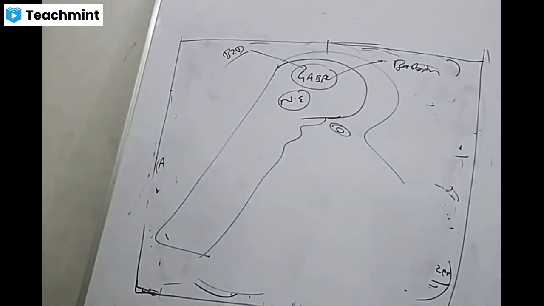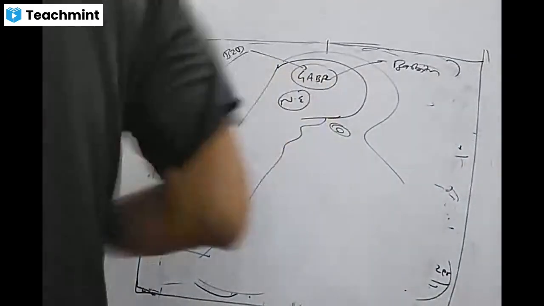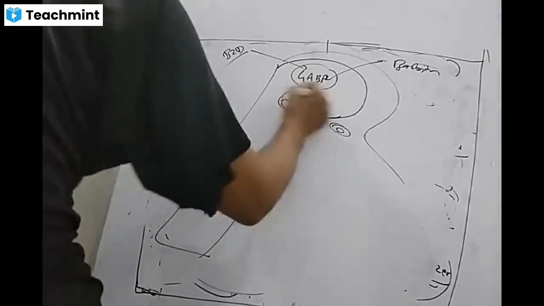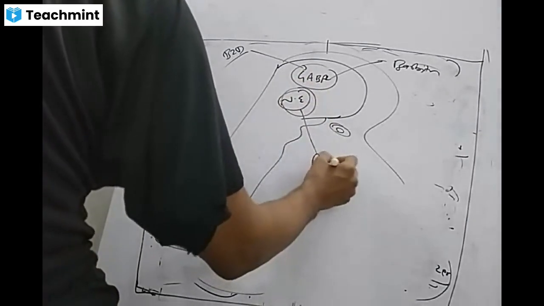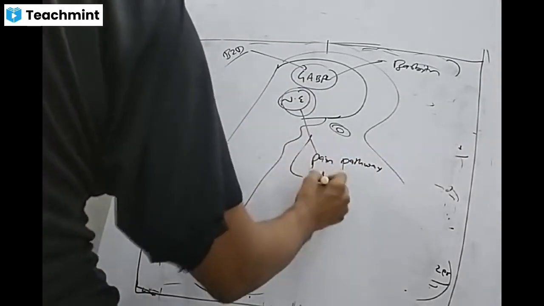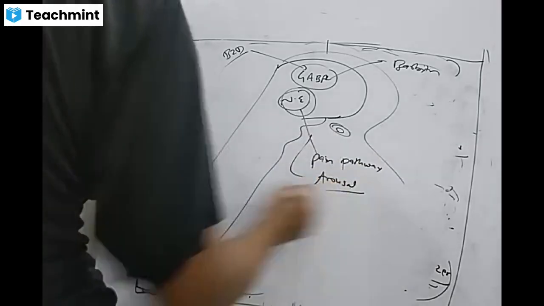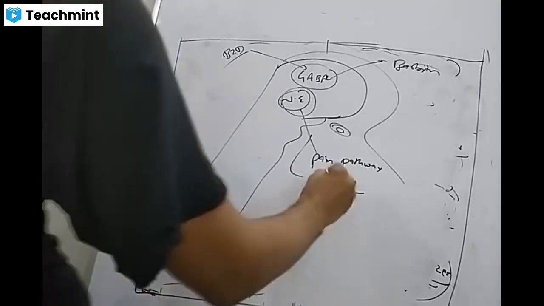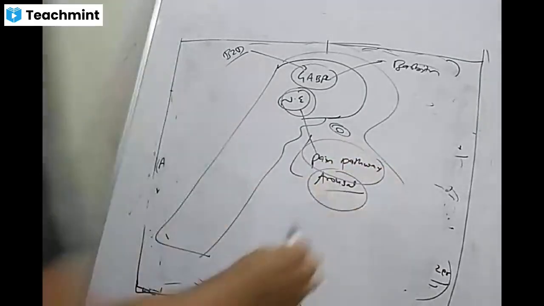So we have adrenergic receptors inside the CNS, central adrenergic receptors. These receptors are involved in your pain pathways. They are involved in the arousal reflexes which make you aroused or active.